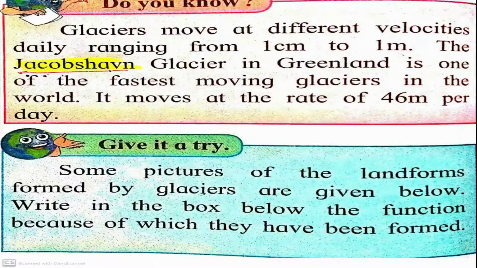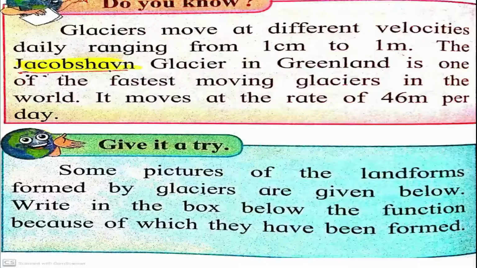Now children, let us see page number 32. We already learned the velocity of a glacier is very low. So it is given here, glaciers move at different velocities daily, ranging from 1 centimeter to 1 meter. It is the average velocity of a glacier. The Jakobshavn Glacier in Greenland is one of the fastest moving glaciers in the world. It moves at the rate of 46 meters per day.